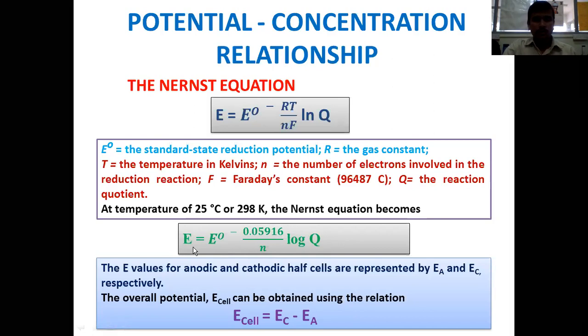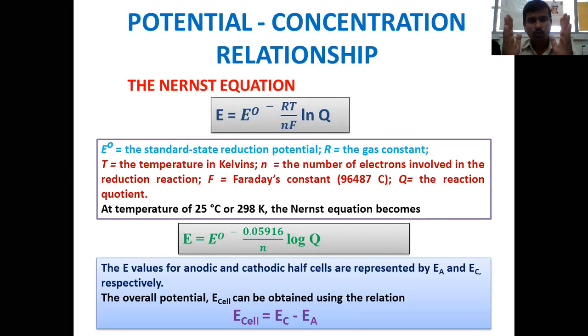So this E value will be typical for anodic and cathodic reactions. We can say anodic reactions are called oxidation reactions and cathodic reactions are called reduction reactions. They can be represented by EA and EC, where EA is the E cell value for the anodic reactions, and EC is the E cell value for the cathodic reactions. You take any electrochemical cell, that will be having two half cells. One will be cathodic and the other one will be anodic. Whatever the potential difference you are going to note down will be the overall potential, the overall E cell.